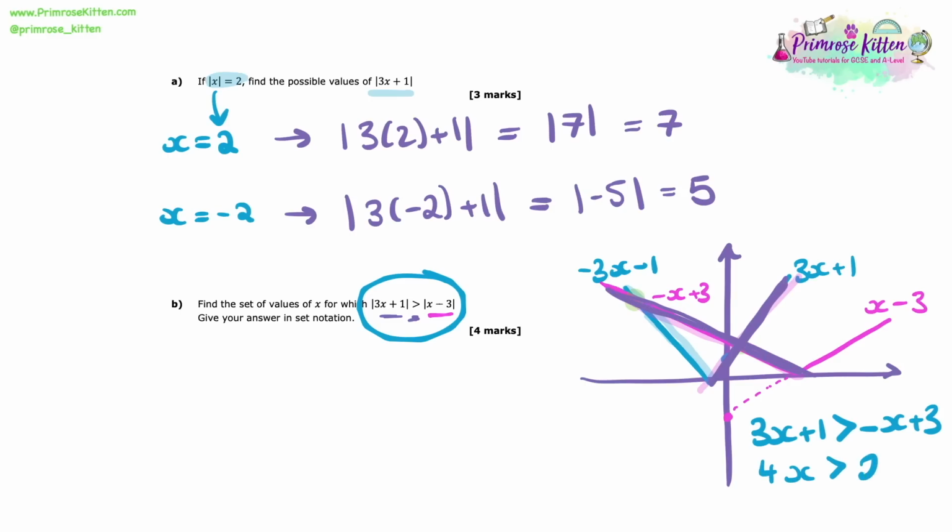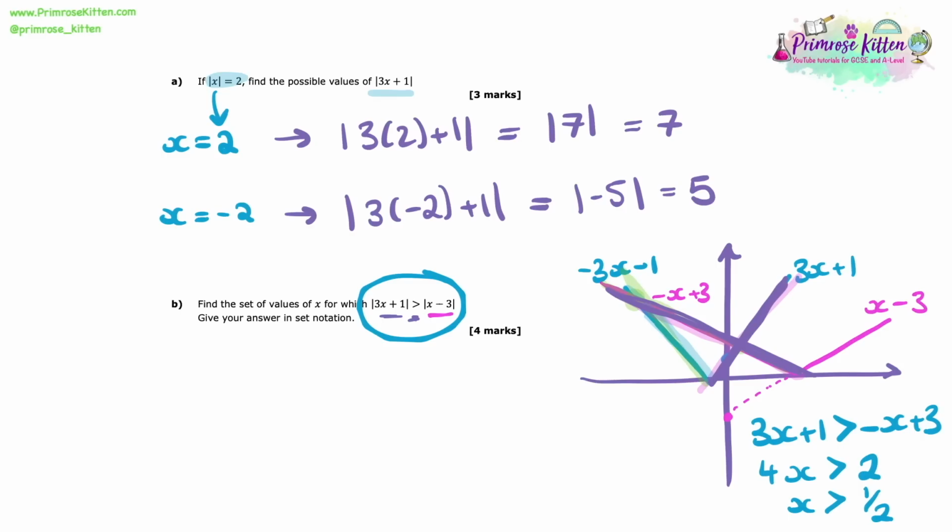So what I've done here now is I've done 3x plus 1 is bigger than minus x plus 3. I just chose the 2 relevant lines out of the 4 we have drawn. And by arranging that, I end up finding that x is bigger than a half. So that is great, okay? So we've got our first little inequality here.